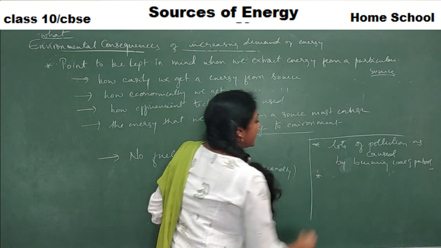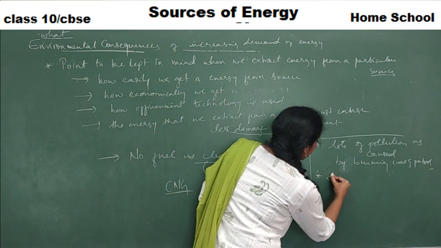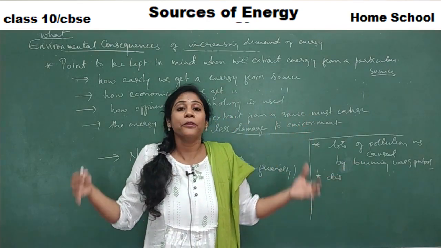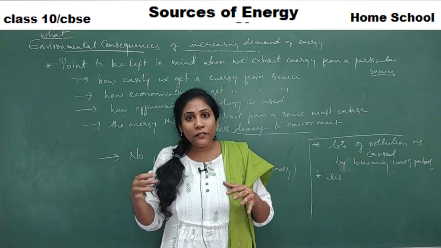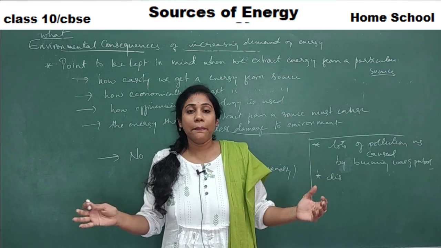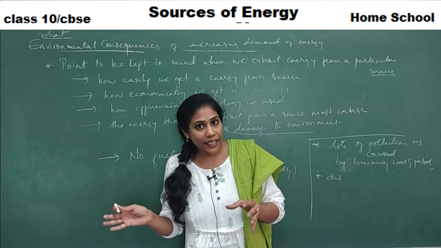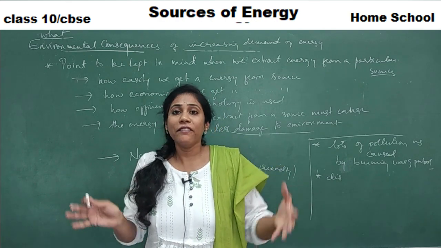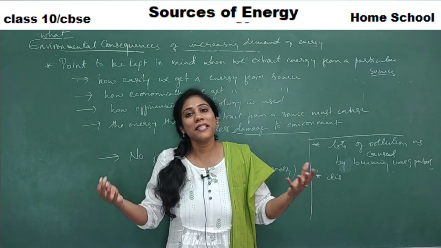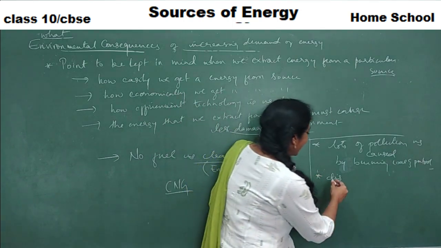And the second point is you are disturbing the ecosystem, right? Whenever you are constructing a dam, for our benefit, to store the water, we construct the dam, and also we can generate electricity from the dams, right? When we do such things, our natural ecosystem is getting damaged. What is happening?